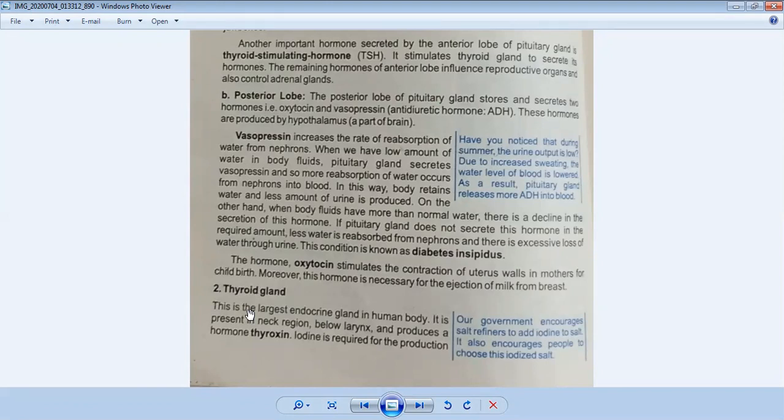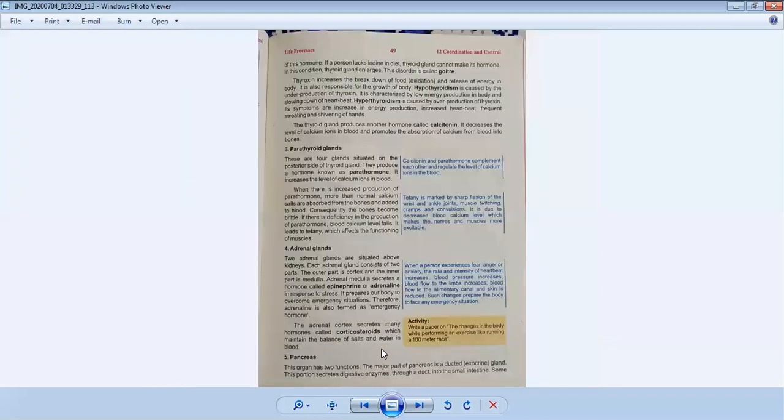If a person lacks iodine in diet, the thyroid gland cannot make its hormone. In this condition, the thyroid gland enlarges. This disorder is called goiter. Hypothyroidism is caused by the underproduction of thyroxine. So its role is very important. It is produced in your neck region, below the larynx, and for the functioning of this hormone, it requires iodine.